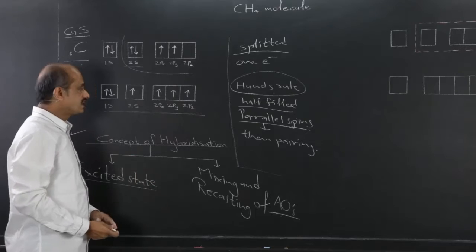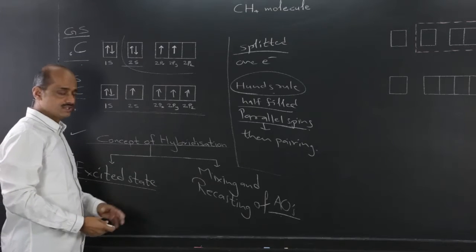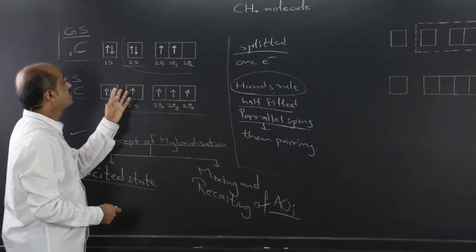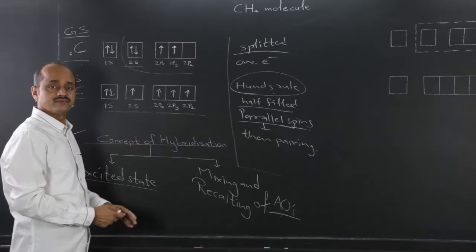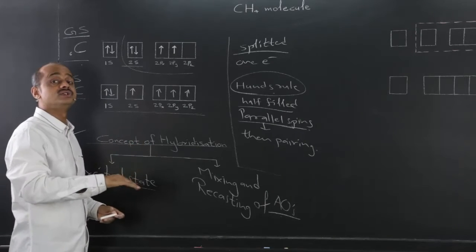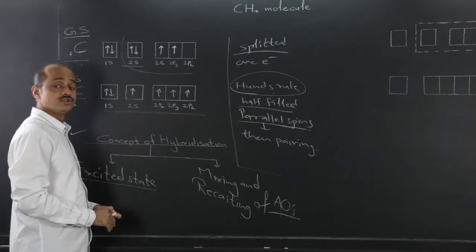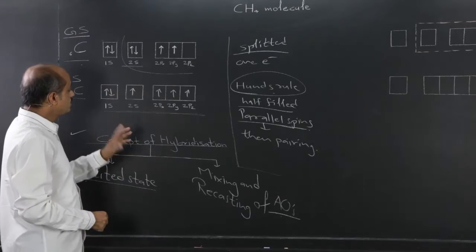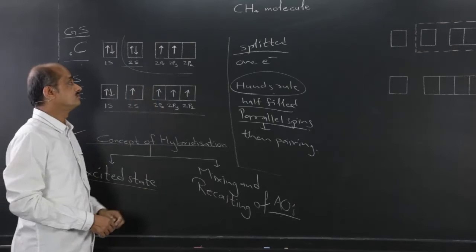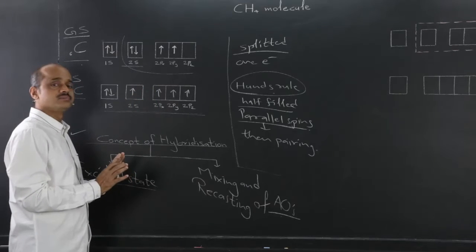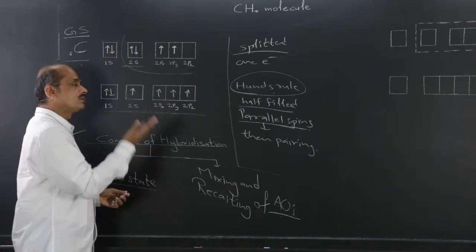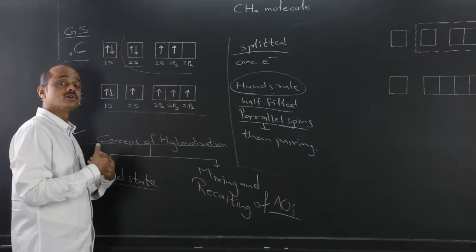One more interesting thing is that some students feel that during splitting and promotion, the spin of the electron which gets promoted after splitting up of the pair changes. It does not, it is not possible. Actually, there is a trend to show the first electron in an upward direction, and normally for the purpose of making things easy, the first electron which is shown upward is considered as if it is clockwise.